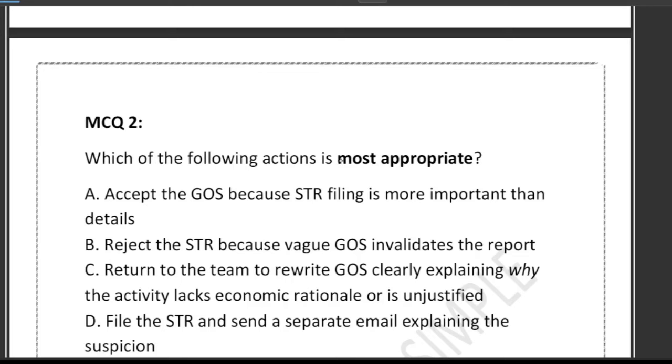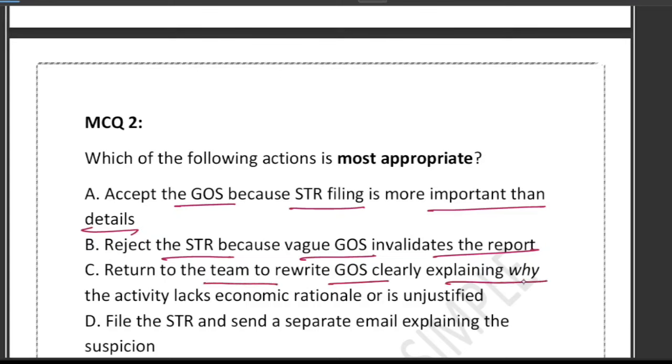Option A says that you should accept the GOS because STR filing is more important than detail. B said that we should reject the STR because vague GOS invalidate the report. C says that return to the team to rewrite GOS clearly, explaining why the activity lack economic rationale. Option D, file the STR and send a separate email explaining the suspicion. So, what is the correct answer?